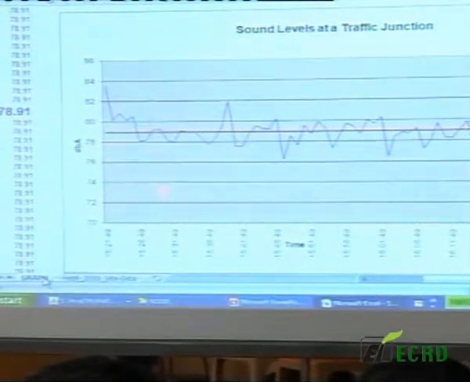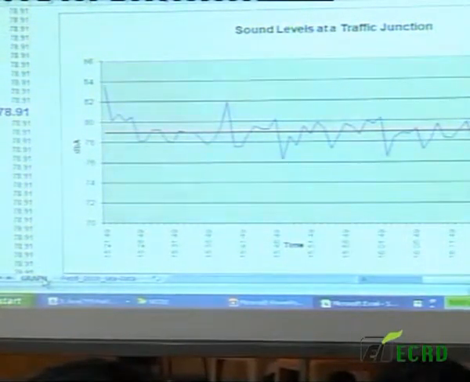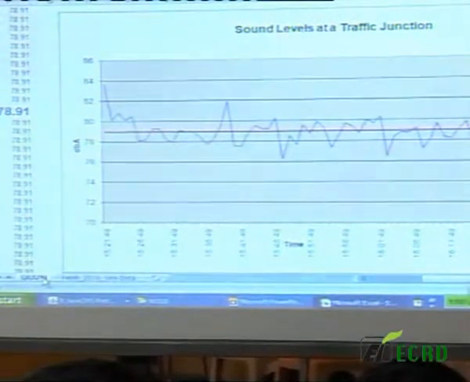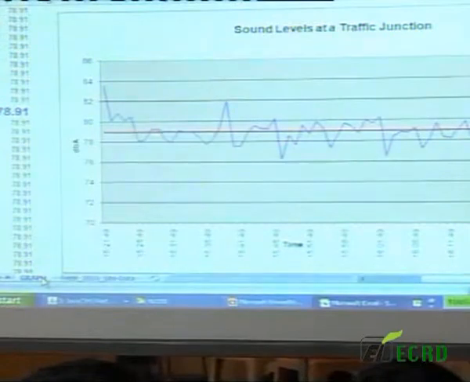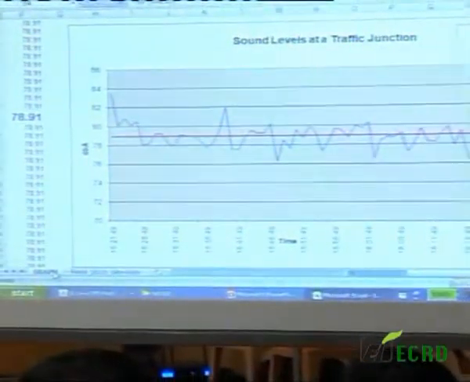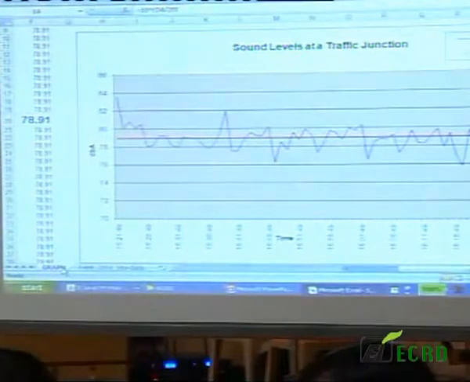I have shorter frame LEQs which have led to this graph. So how do I work out from this what would be the LEQ over 4 hours or over 8 hours or over 16 hours, whatever my standard requires? Yes, sir, show of hands, who can help us to do that?